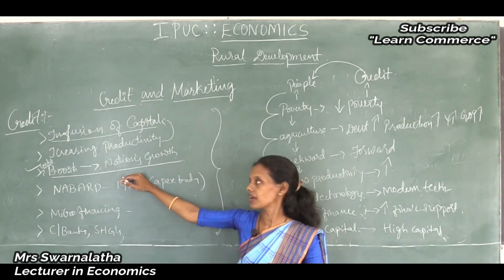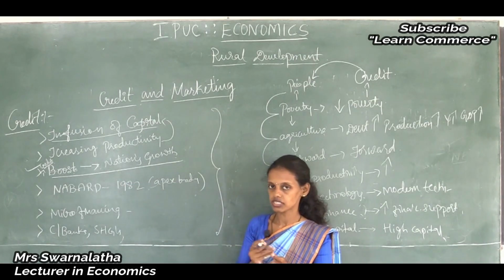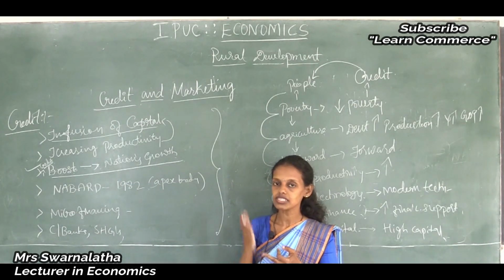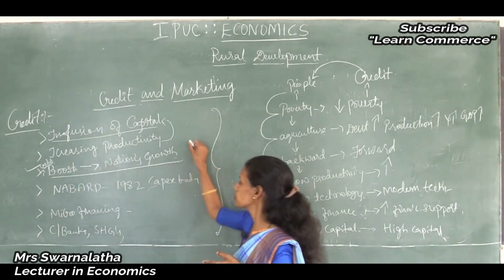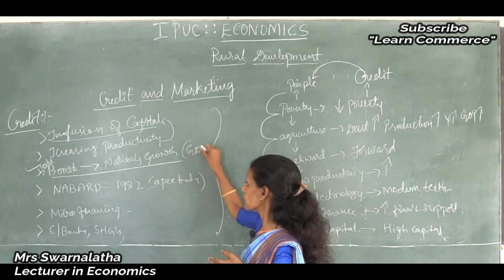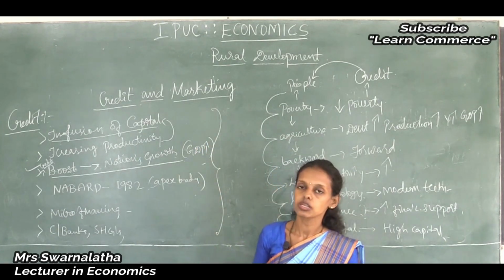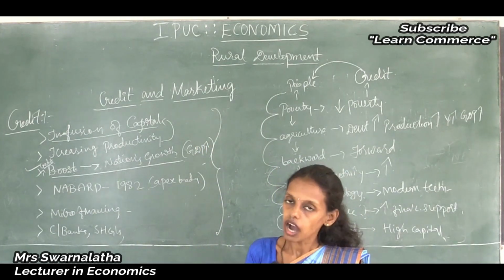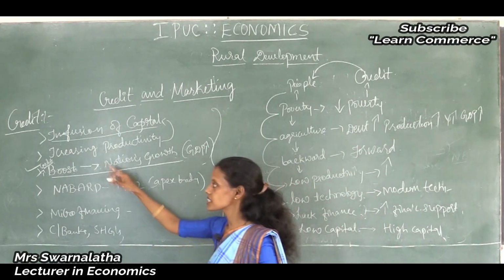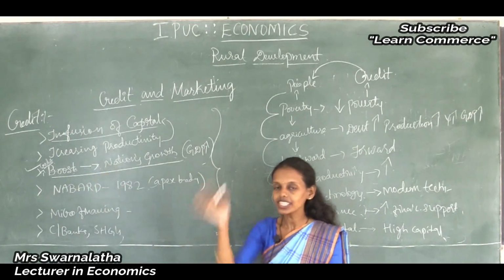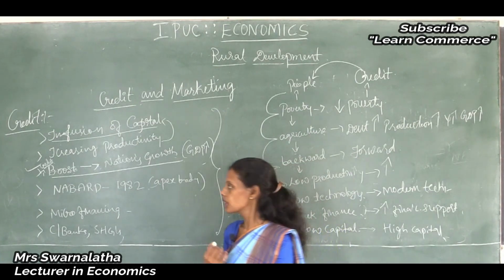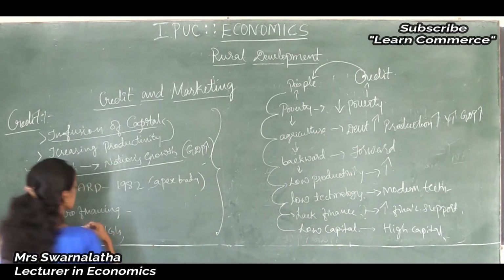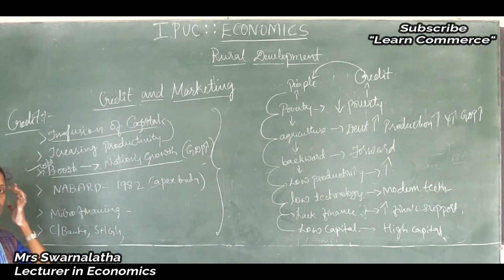But if the government provides credit, they will get involved in activities, employment increases, income increases, standard of living increases. Together with this, credit to boost the nation's growth means gross domestic product increases, GDP growth rate increases. The GDP growth rate increases because of providing credit facilities to the rural people through the banks, rural banks. Thus, after 1969, many changes were made in the financial sector.